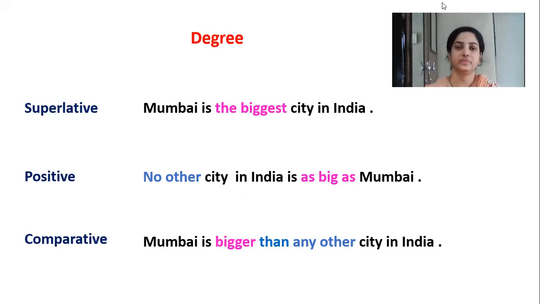Okay, so these are positive, comparative and superlative degrees. Now see in that sentence it means here Mumbai is the biggest city in India. मीन्स मुंबई हे भारतामधलं सर्वात मोठं शहर आहे, त्याच्या एवढं दुसरं शहर भारतामध्ये दुसरं नाही असा त्याचा अर्थ होतो.